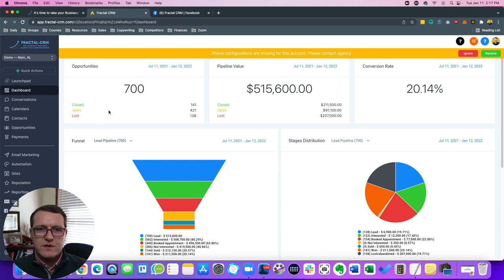So when you log in, you start out here and you have your dashboard. You can see how many opportunities you have, what stages they were in, how many closed, how many open, how many lost. What is the value of your pipeline? What's your conversion rate?